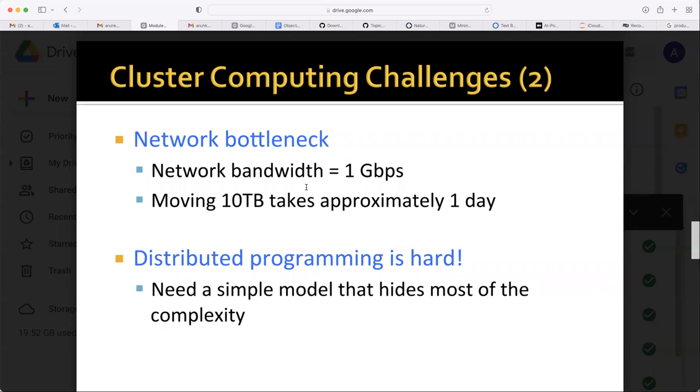These are the problems which people will handle when they are building such a stack, whether it is the MapReduce stack or Spark or anything else. They need to keep all these things in mind. But for the programmer, they need to provide a simple interface so that all these complexities are not revealed to him. We need a simple model that hides most of the complexity.